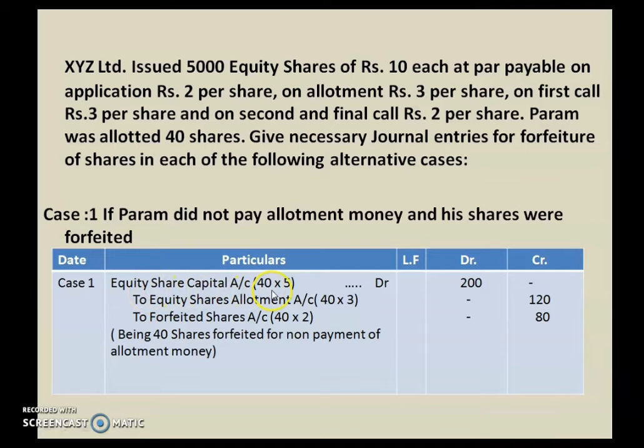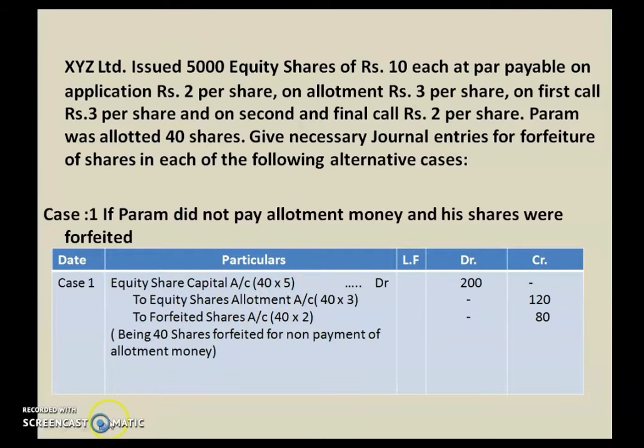Equity share capital account. How many shares is Param holding? He is allotted 40 shares of the company. So 40 shares of Param will be cancelled because of non-payment of allotment money. We are going to cancel 40 shares of Param into what is the called up money.